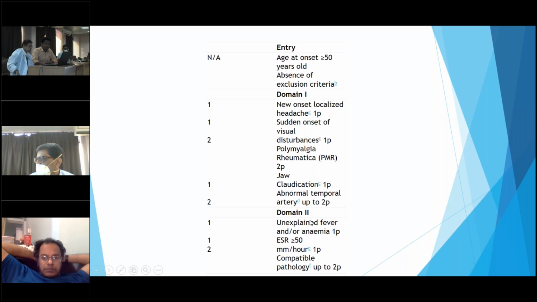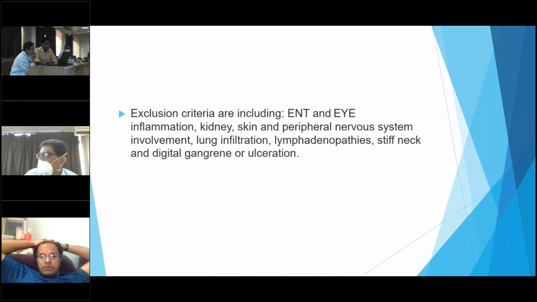In domain 2, unexplained fever and/or anemia is given 1 point, raised ESR greater than 50 given 1 point, with compatible pathology reports 2 points. Exclusion criteria include ENT and eye inflammations, kidney, skin and peripheral nervous system involvement, lung infiltration, lymphadenopathies, stiff neck, and distal gangrene or ulceration.